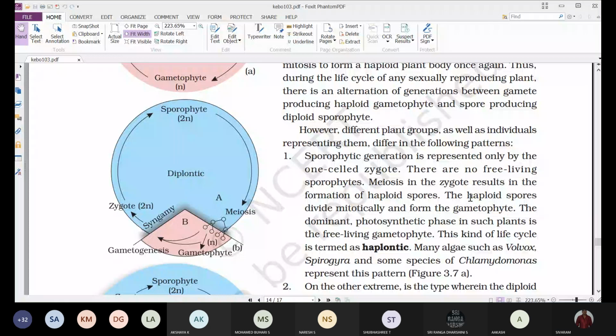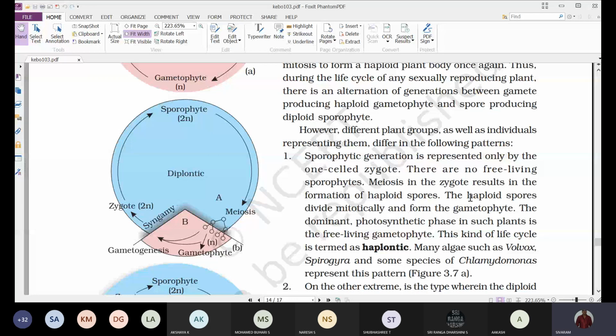Okay, next, when you observe this alternation of generations, even though the organism is showing a gametophyte stage and a sporophyte stage in its life cycle, there is a slight variation in the two stages. So based upon the structure and the duration for which these two stages exist in the life cycle of the plants, the life cycle of the plants is broadly divided into three types: